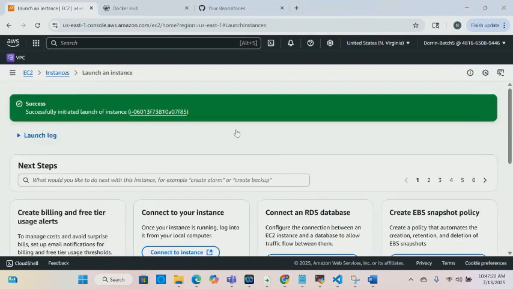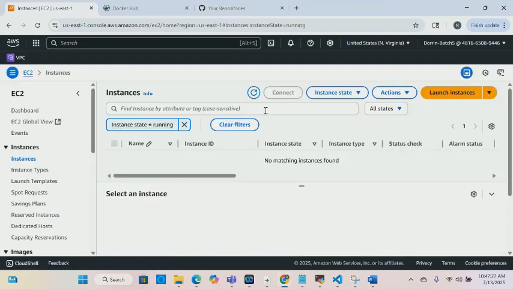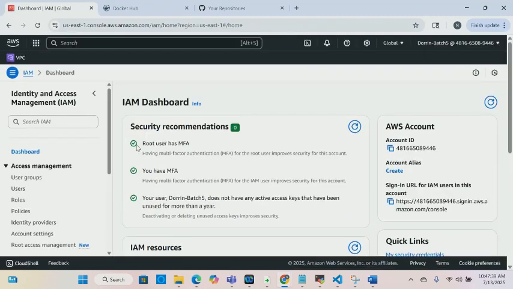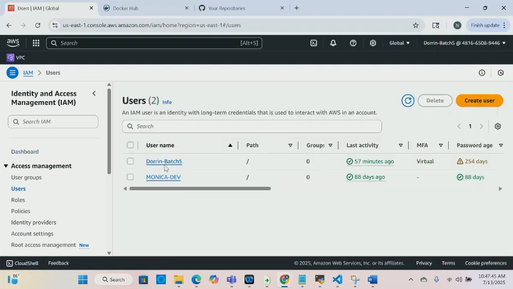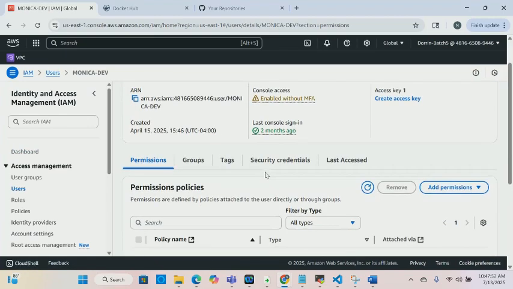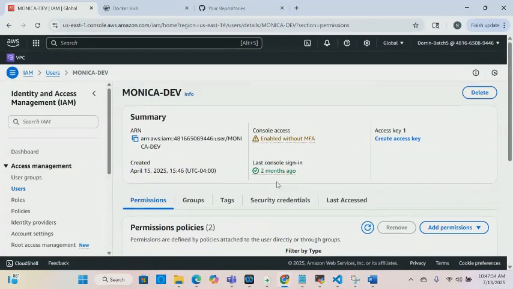To be able to get that access key and secret key, since I can't show you my own, you go to your IAM, and then right here you click users, and then the user that you have. In this case, if I click here, then I click security credentials.